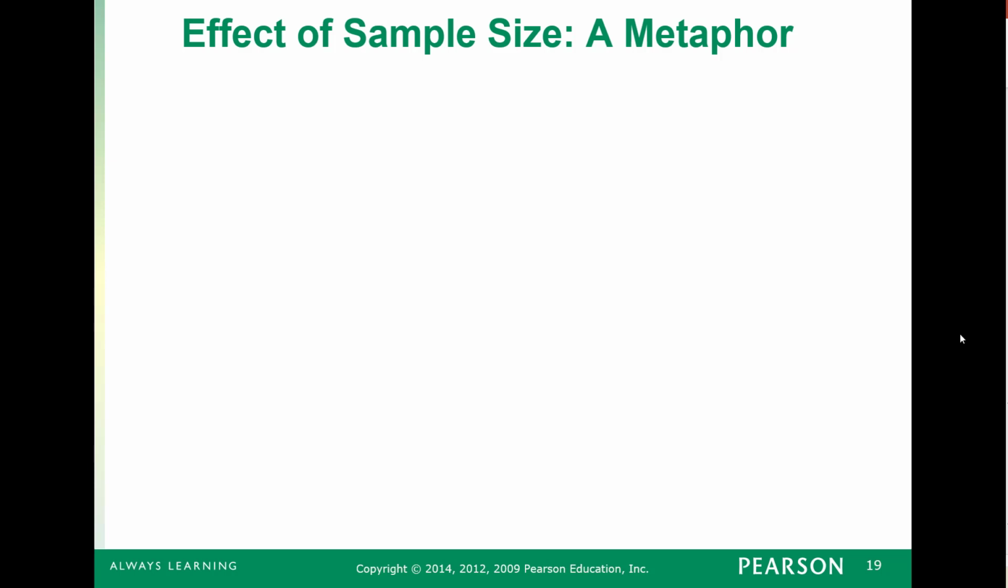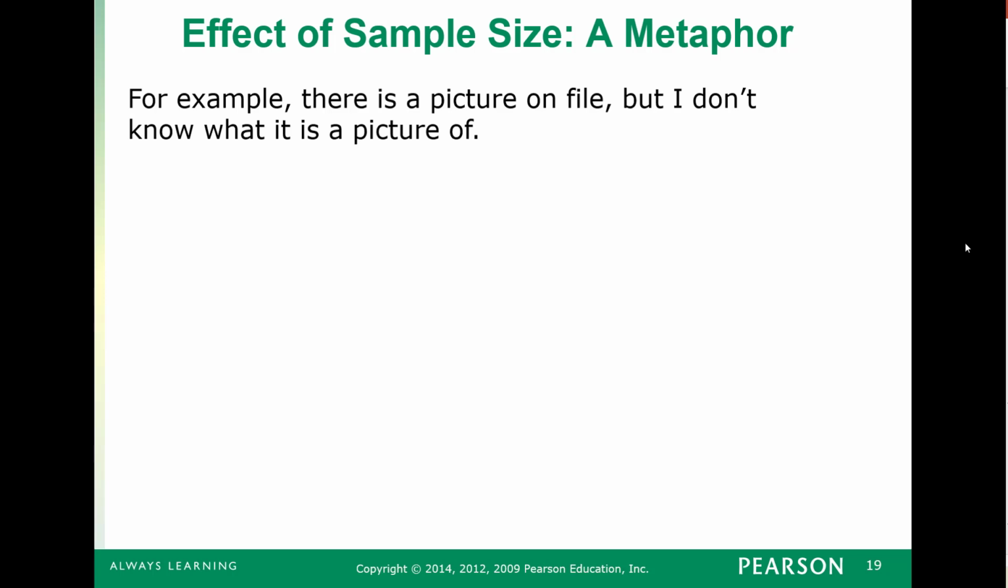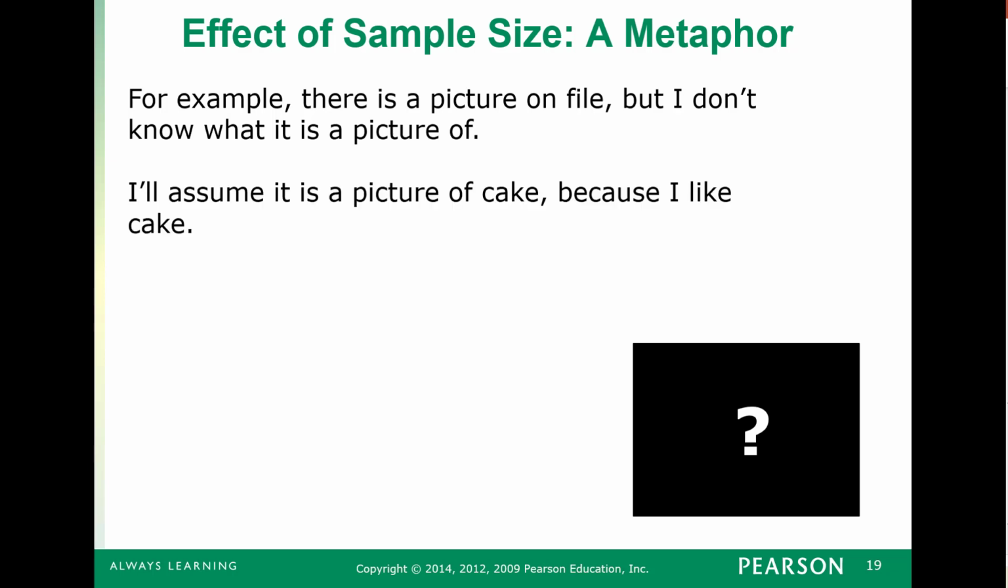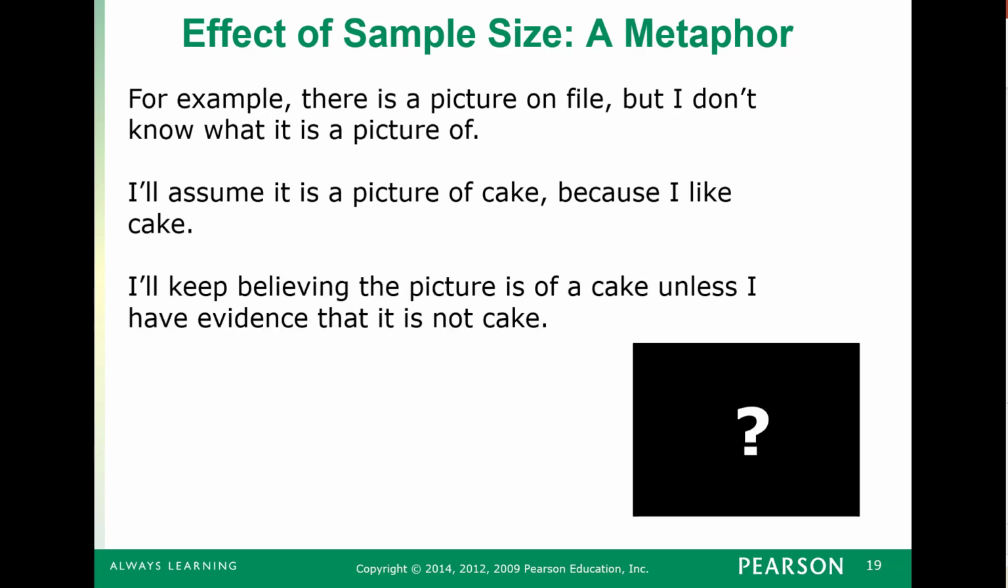What I often like to do, when we're talking about new ideas and concepts, is to try to use a metaphor outside of statistics to help explain it. So let's say I have a picture on a file, but I don't know what it's a picture of. And let's say that I believe that it's cake because I like cake. So without any other evidence, I'll believe it's a picture of cake. And I'm going to keep believing that this picture is cake unless someone gives me evidence to the contrary.